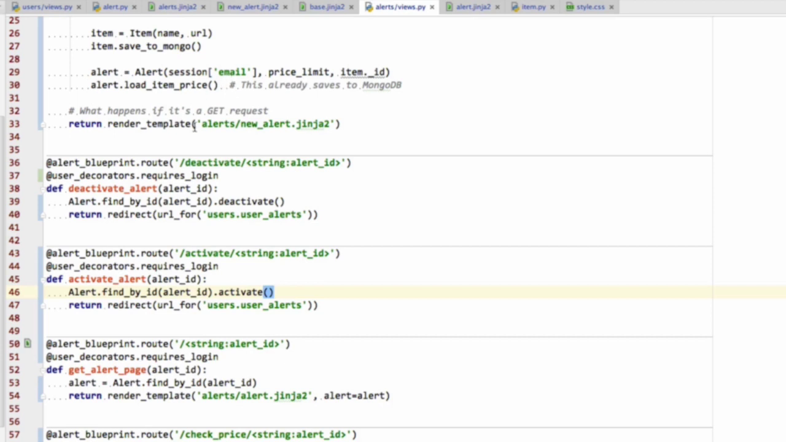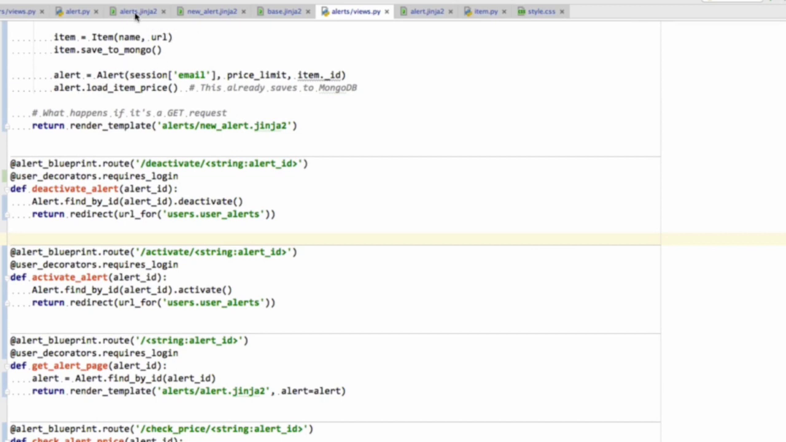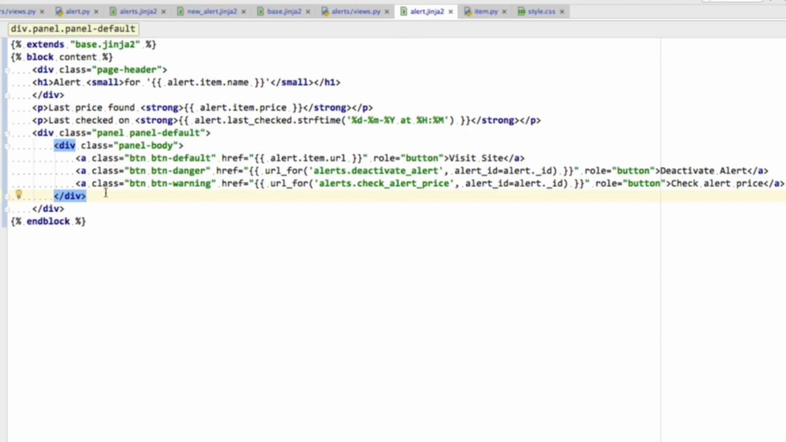However, the activate button isn't in this page. This is a deactivated alert, but it's still showing as deactivate alert. So we need to make sure that if the alert is inactive, we are showing a green button that says activate alert. If the alert is active, we want to show this red button. So let's go into the template for alert, not here, but this one, alerts.alert, and make sure that we are indeed changing the button depending on the state of the alert.